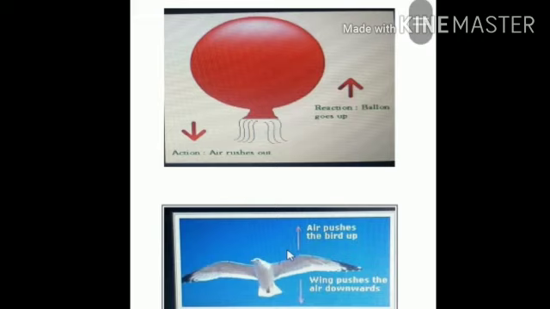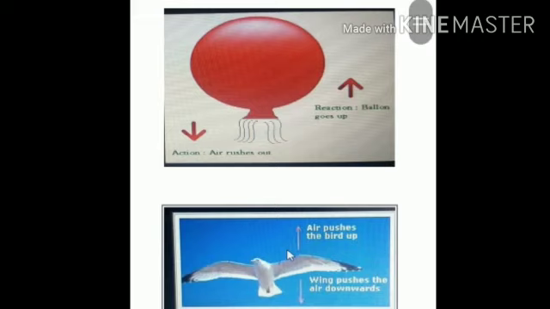When the air comes out of the balloon downwards, the surrounding atmospheric air pushes the balloon upward. In the same way, the bird flaps its wings downward, and at the same time air pushes the bird upward.